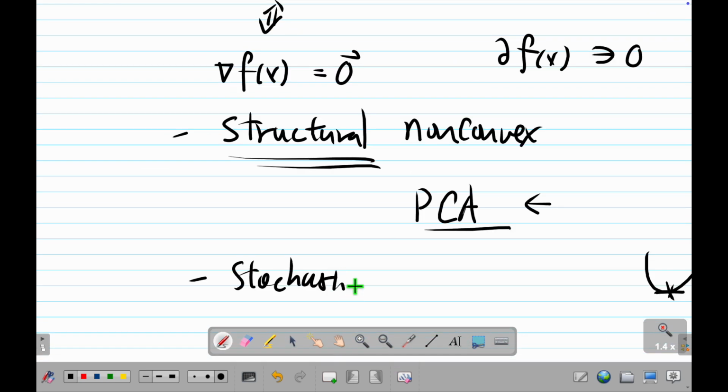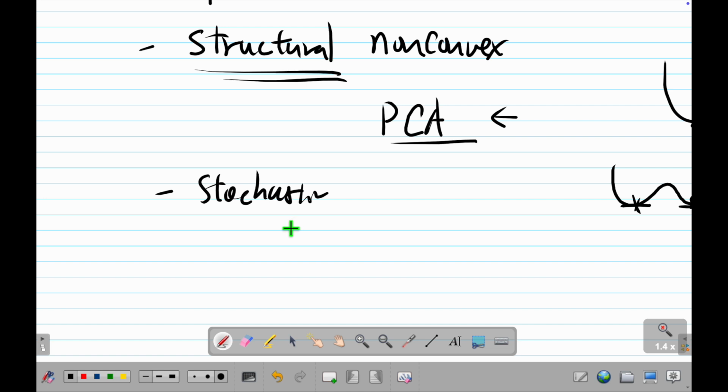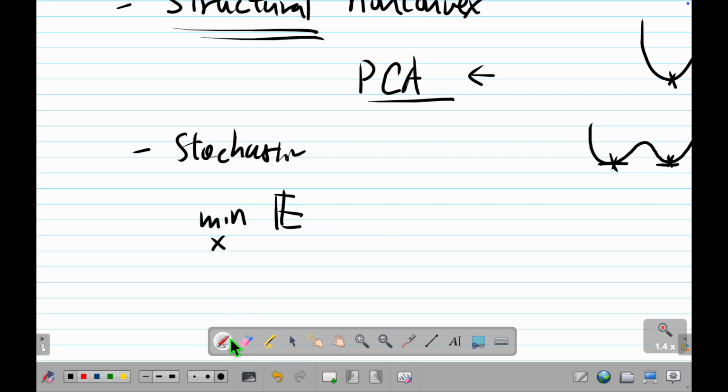And then what about the random thing? Because randomness is independent of convex and non-convex. So why do we talk about this? Well, the reason is basically deep learning, and that's it. Many machine learning people use this. So basically, it's minimizing something over x under the expectation of some random variable. For the random variable, I will write a Greek letter, let's say lambda, under some distribution. And then we have a function f, and this function is parameterized by lambda.